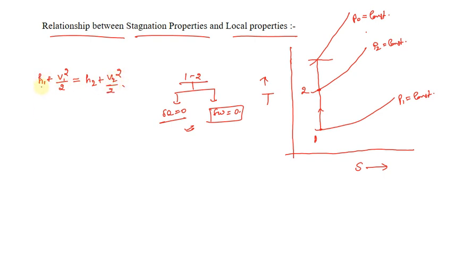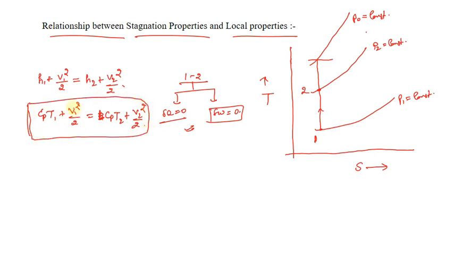If the considered gas is an ideal gas, then we can say that Cp T1 plus V1 square divided by 2 equals Cp T2 plus V2 square divided by 2. So this is what the formula is going to be. It means if temperature is going to increase, the velocity is going to decrease.